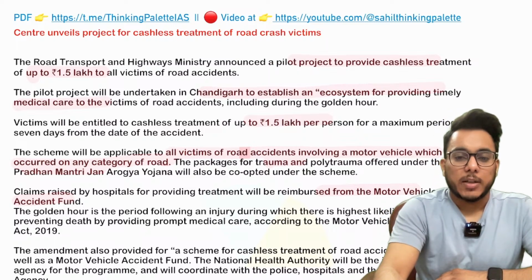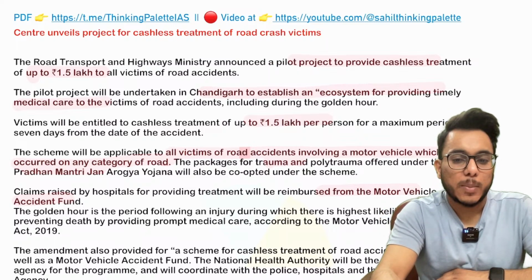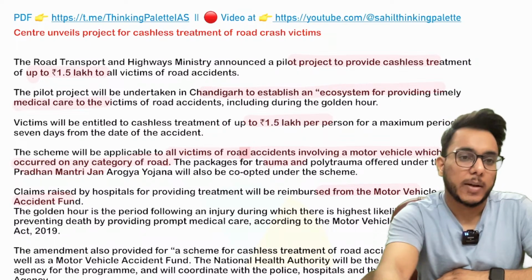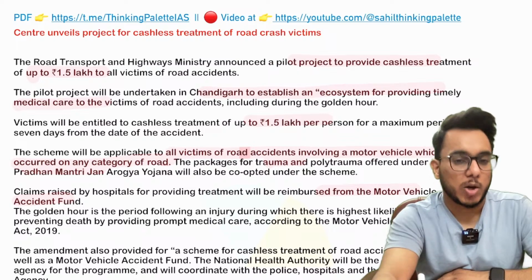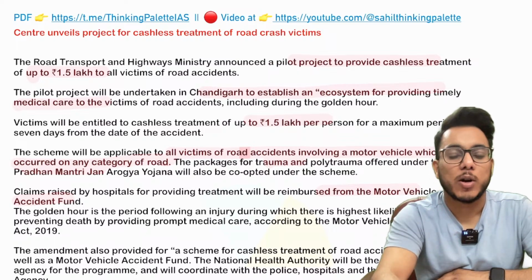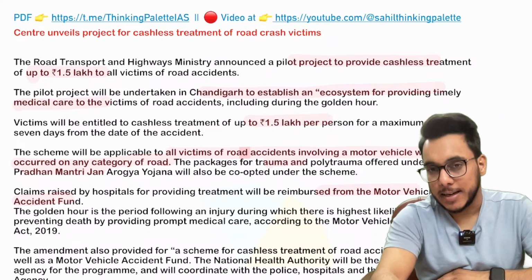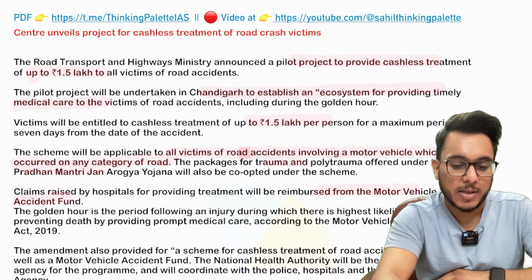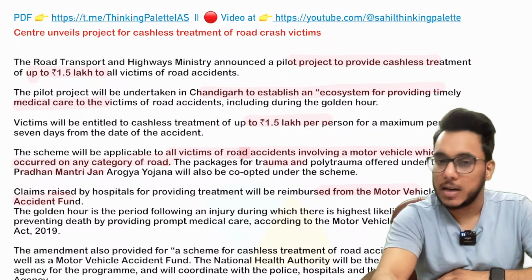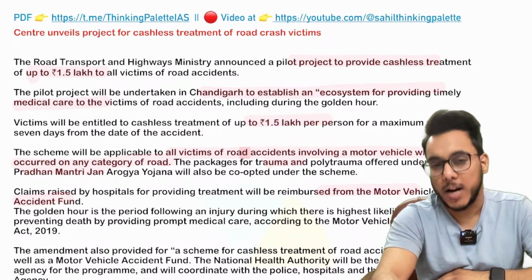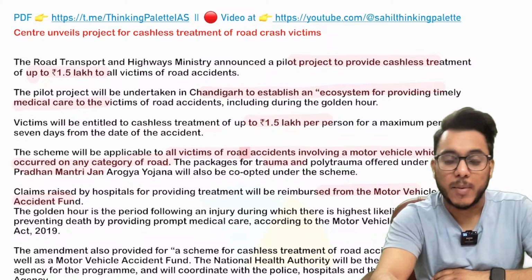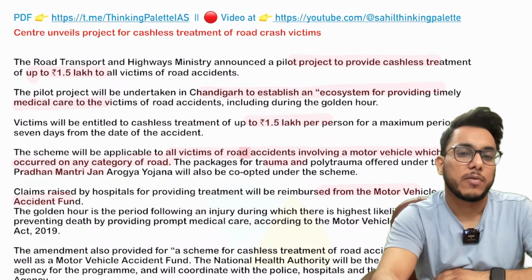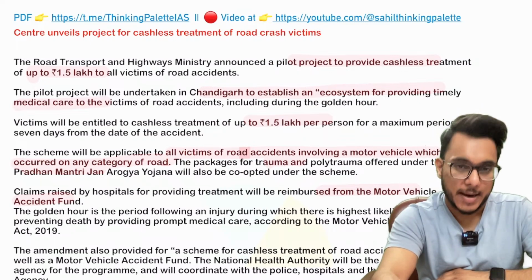Guys, understand one particular thing: when a person meets with an accident, the time until that person is rushed to a hospital is called the golden hour. So the time between the accident and the time the person is given medical assistance is the golden hour. Many people don't receive medical care in the golden hour. Because of that, a lot of fatalities happen, a lot of people die.